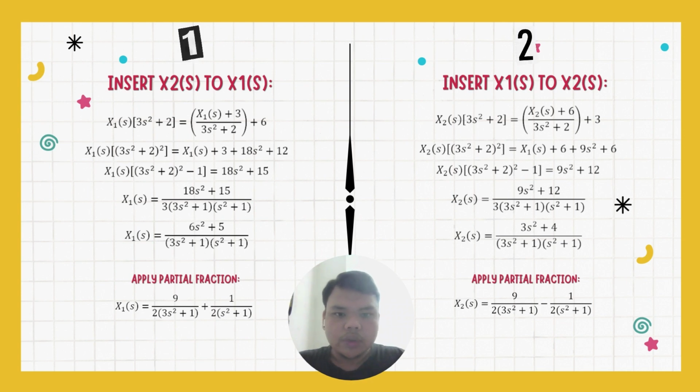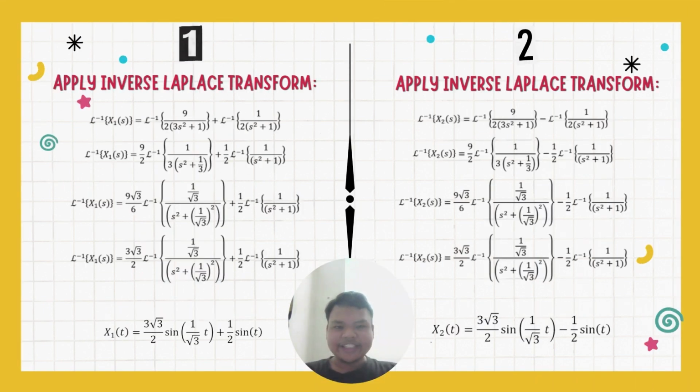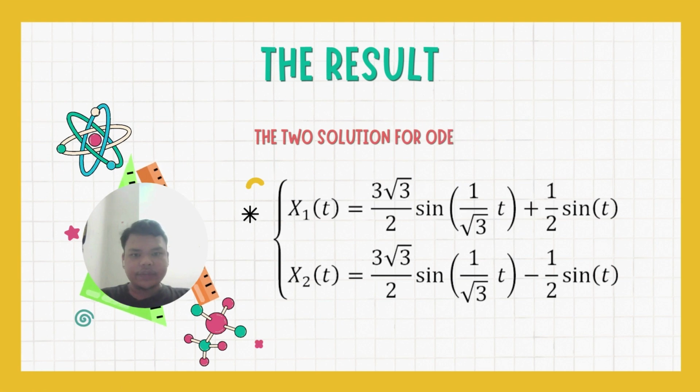And for equation 2, we insert X1(s) into X2(s) and get the new X2(s). Then we apply partial fractions and get X2(s) equals 9/2 times 1 over (3s squared plus 1), minus 1/2 times 1 over (s squared plus 1). Lastly, we apply the inverse Laplace transform to get the answer for x1(t) and x2(t). Therefore, this is the solution of the ordinary differential equations for this problem.